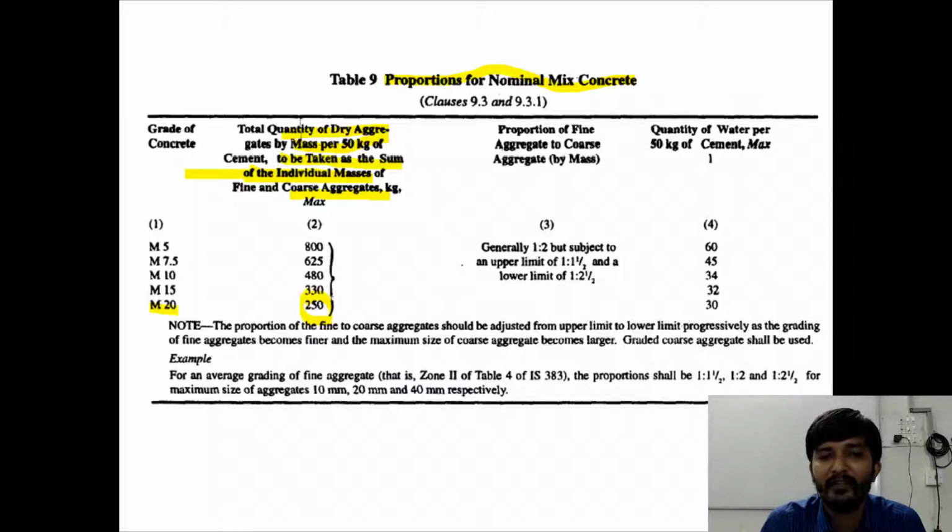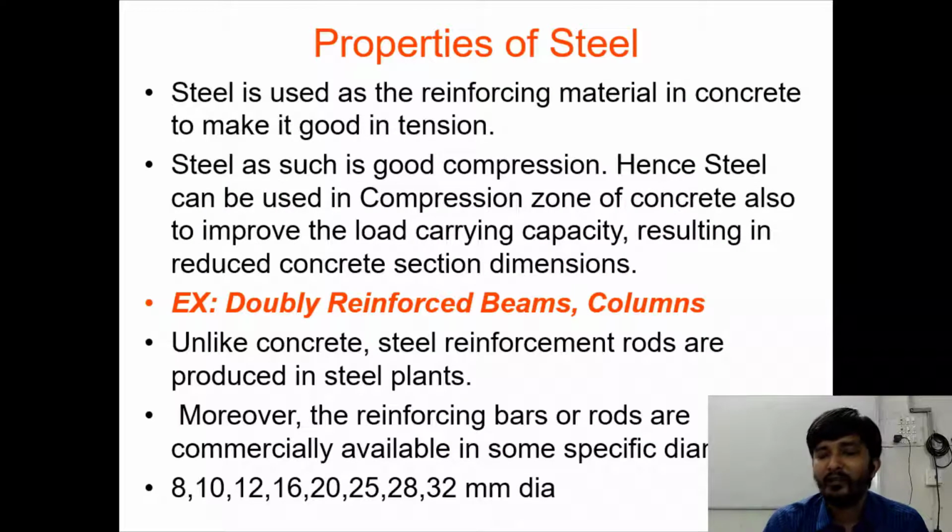Proportion of fine to coarse aggregate, we need to take generally 1:2, right? Generally 1:2, but subjected to upper limit of 1:1.5 and a lower limit of 1:2.5. And quantity of water per 50 kg cement bag is 30 liters. So this is how you decide your nominal mix concrete. So nominal mix concrete we can only design up to M20, right? So minimum is M5, maximum is M20. So these are the properties of concrete.